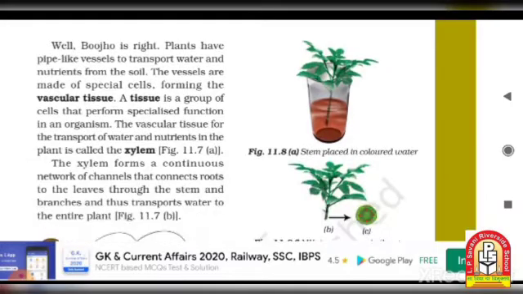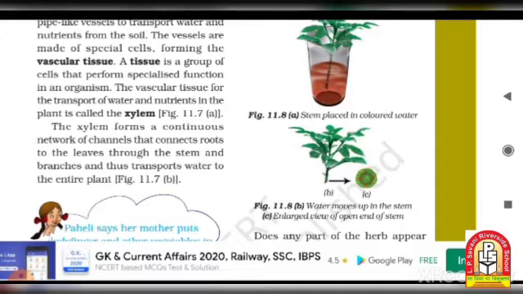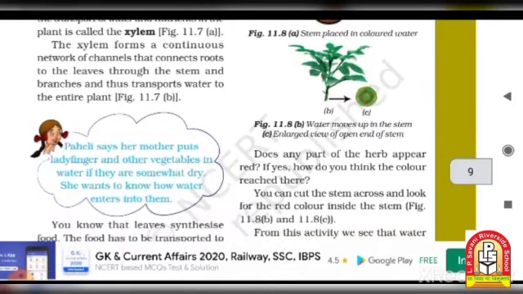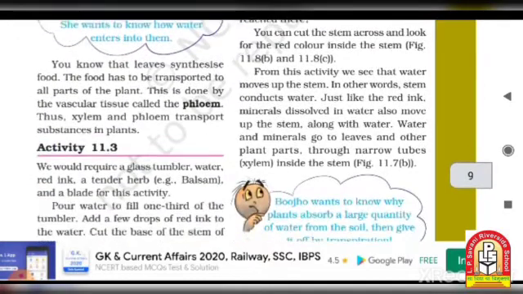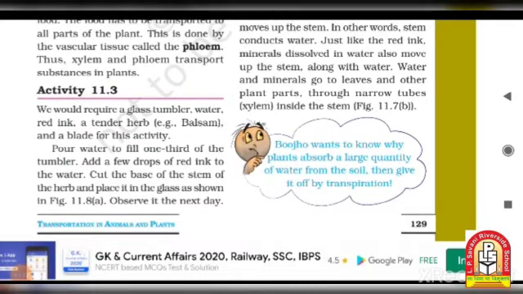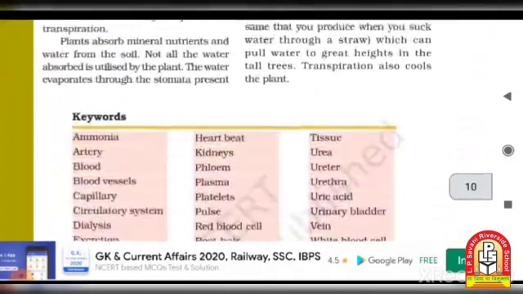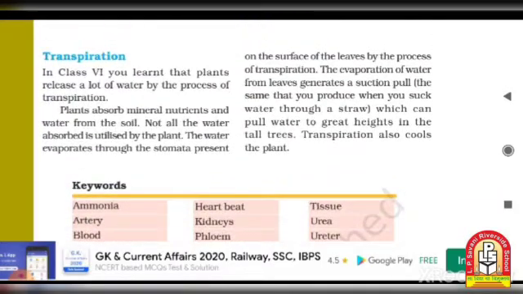plant's body. Then, some activities, like a stem placed in colored water, after which the water moves up the stem, and an enlarged view of the open end of the stem. Then we have to observe the open end of the stem. Then, the phloem. Phloem is also one phenomenon which occurs in trees. Then, transportation. This is the general overview of transportation.